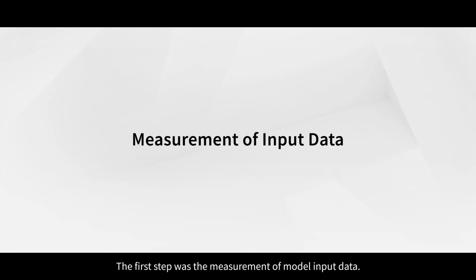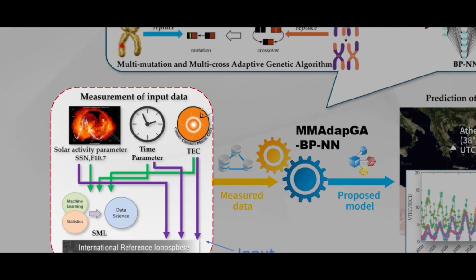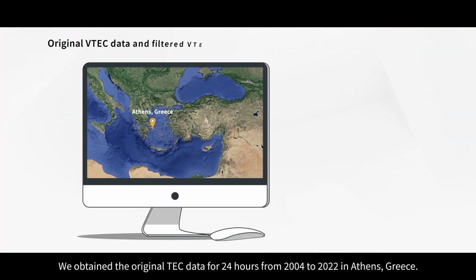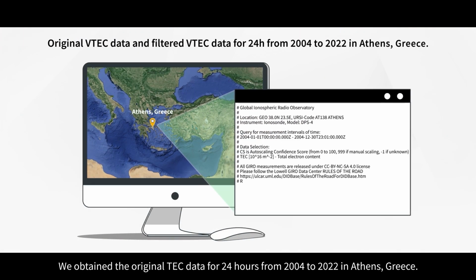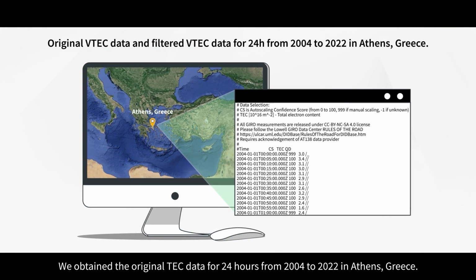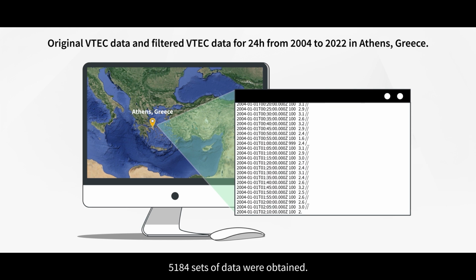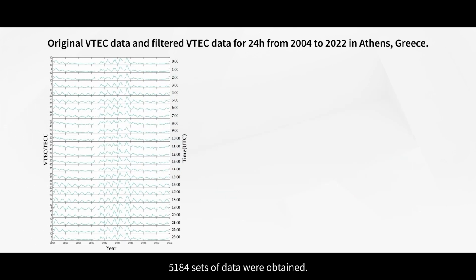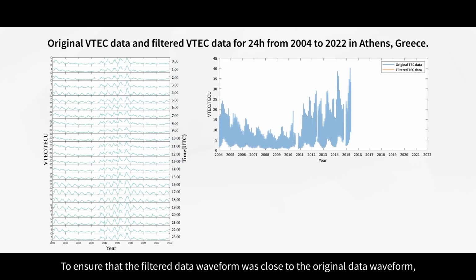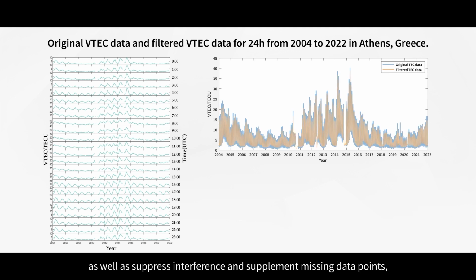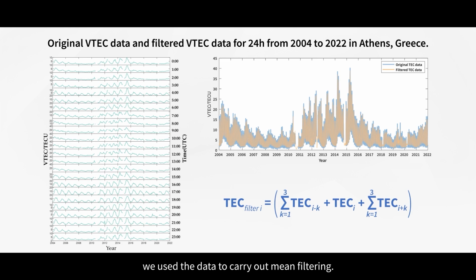The first step was the measurement of model input data. We obtained the original TEC data for 24 hours from 2004 to 2022 in Athens, Greece. 5,184 sets of data were obtained. To ensure that the filtered data waveform was close to the original data waveform, as well as to suppress interference and supplement missing data points, we used the data to carry out mean filtering.